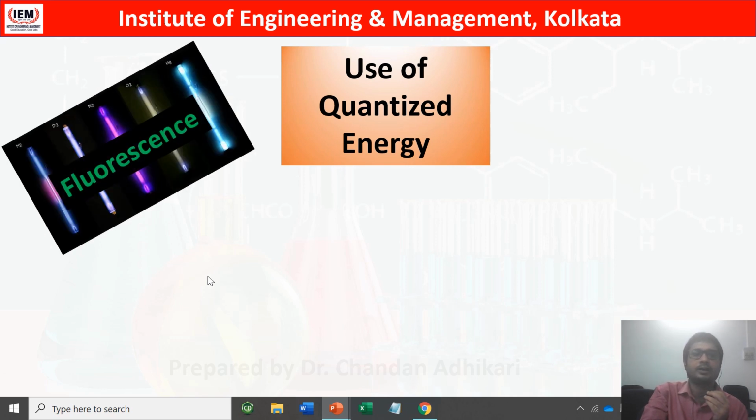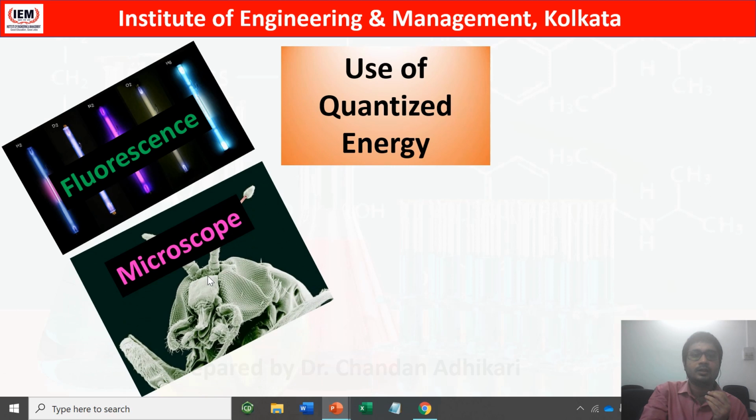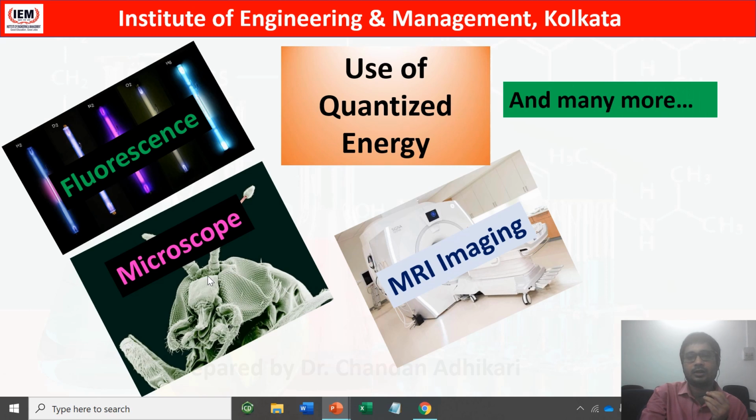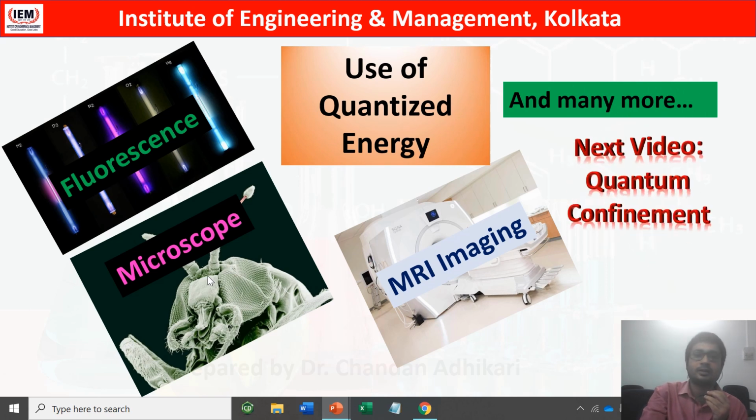Fluorescence, it is nothing but emission of energy when an electron comes from a higher energy state to a lower energy state. We will discuss later on. Then microscopes, all microscopes actually utilize this energy quantization of electrons. MRI imaging, one of the most important medical instruments for diagnosis of various diseases, where energy quantization is used, and many more. Lots of applications are there of energy quantization.